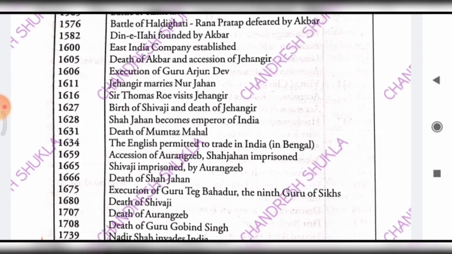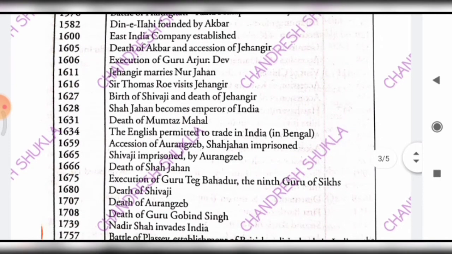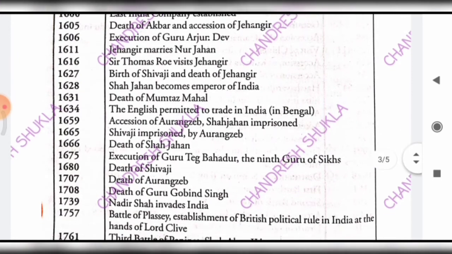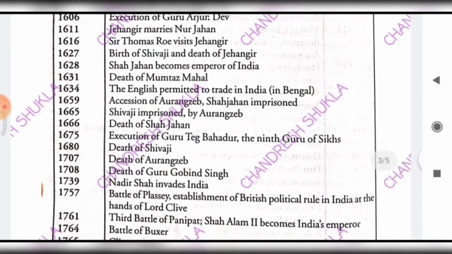And in 1634, the English were permitted to trade in India. And in 1659, accession of Aurangzeb. And in 1665, Shivaji was imprisoned. That Shivaji was imprisoned is just such a dark spot of Indian history, that Shivaji was imprisoned by Aurangzeb. And in 1666, death of Shah Jahan.